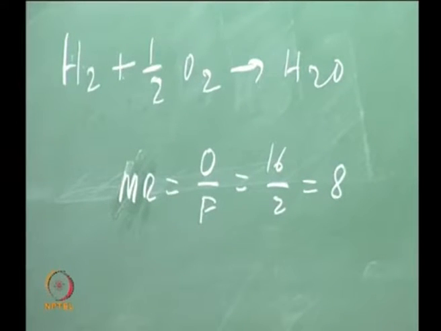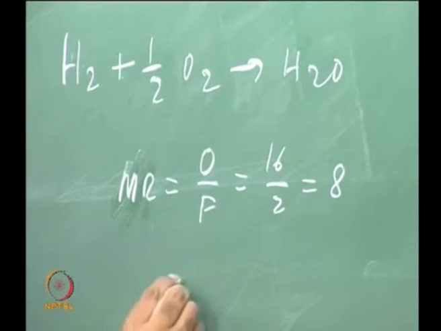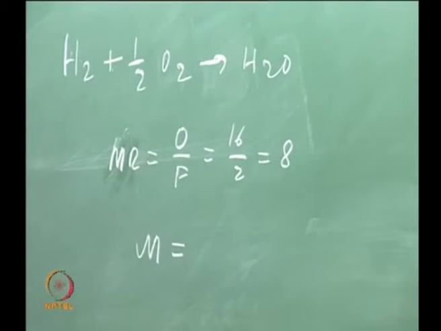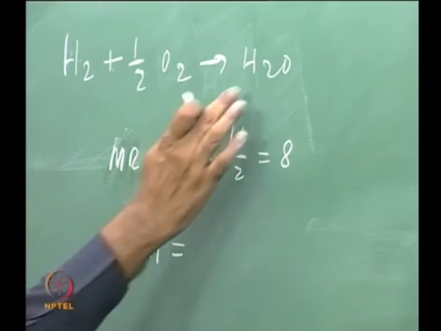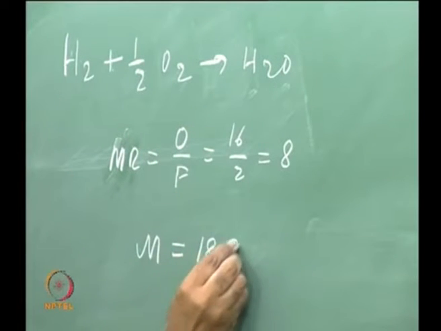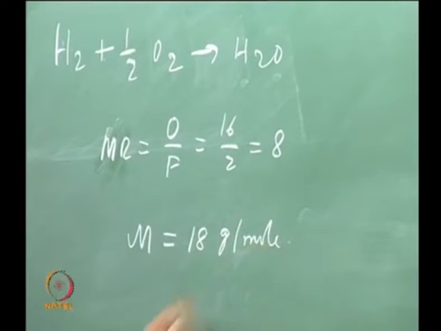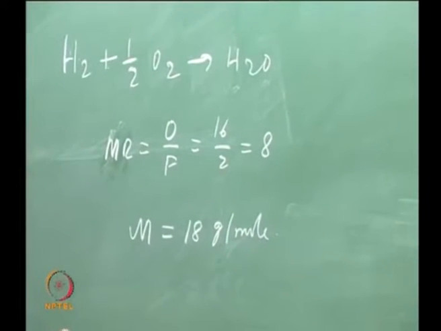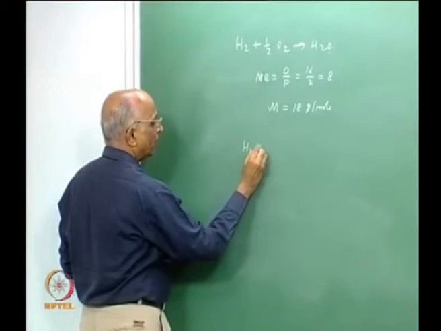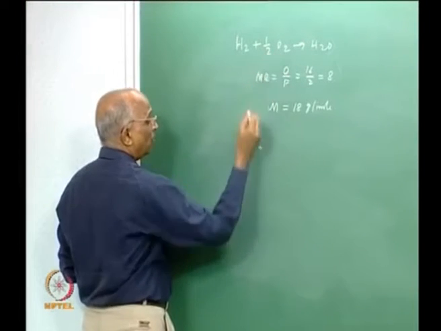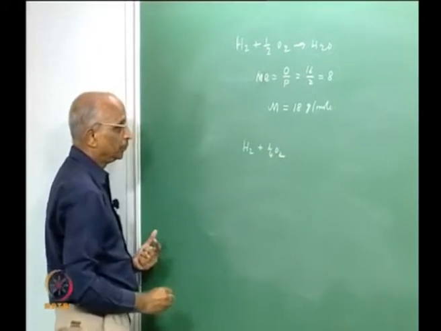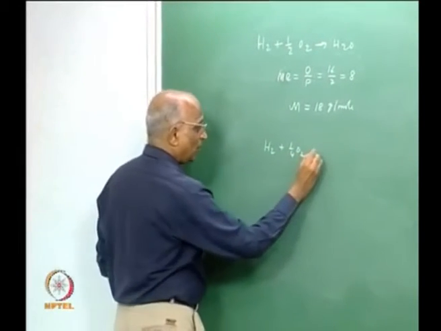What is the molecular mass of the products? 18, right? 2 plus 16, 18 gram per mole. Supposing I were to consider a fuel rich reaction, H2 plus, I cannot give half O2, maybe I give quarter O2. In this case, what is going to happen?